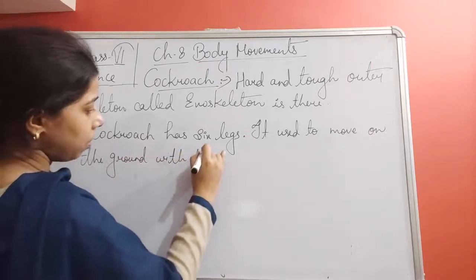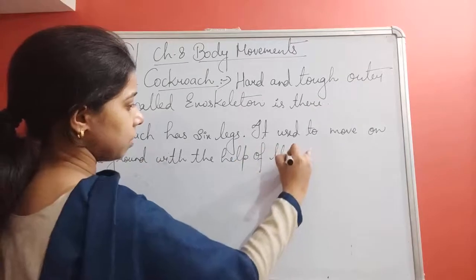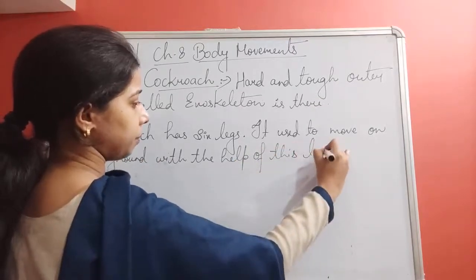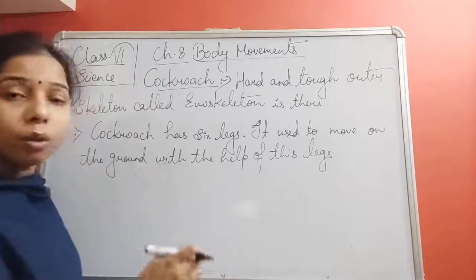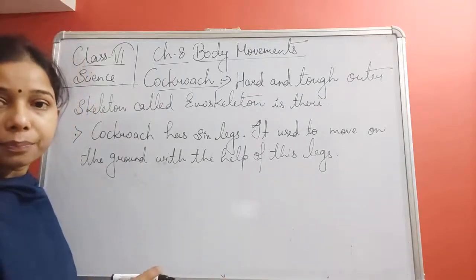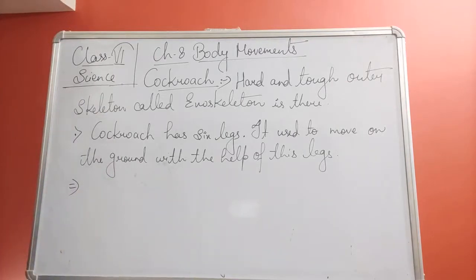Now this legs, if you look at the leg, it consisting of stiff and hollow tubes which are joined together. So we can say that each leg of the cockroach consisting of